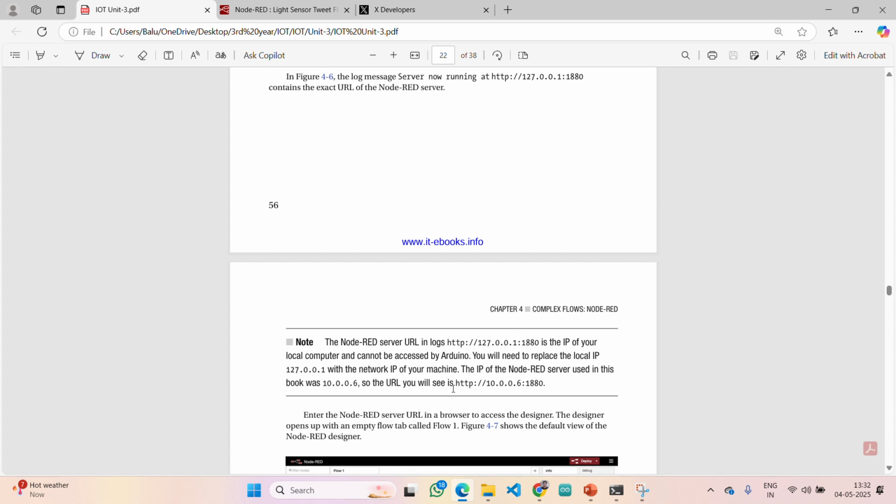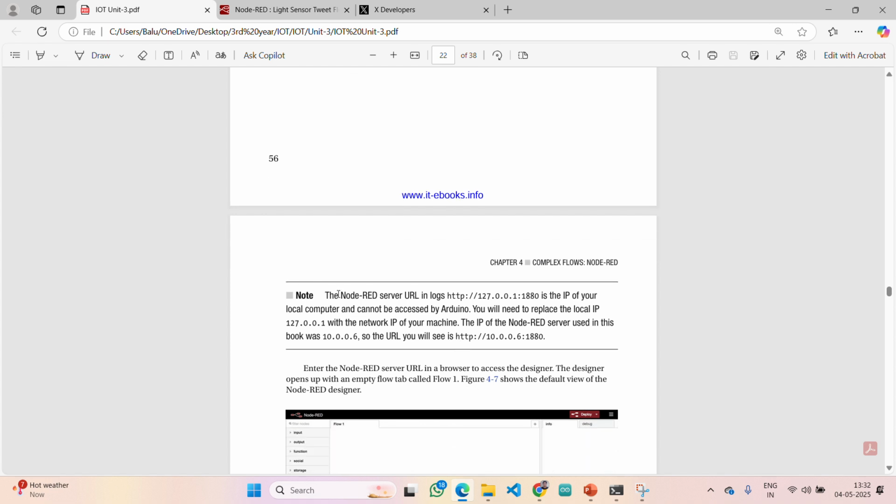But as we are working with HTTP, as I discussed in the previous lecture, you need to give 10.0.0.6 and the port number will be 1880. There will be no change in this port value, only the IP address will be changing.